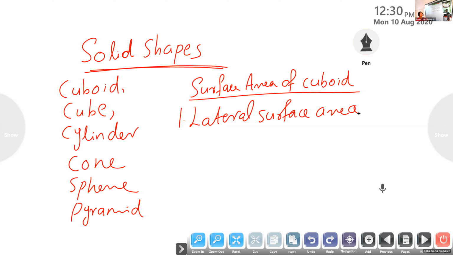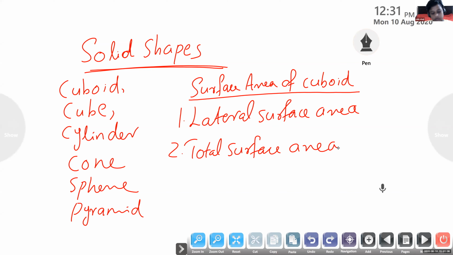Lateral surface area and the second one is total surface area. Lateral surface area means the area of the 4 sides: the area of the front, back and the 2 side faces.